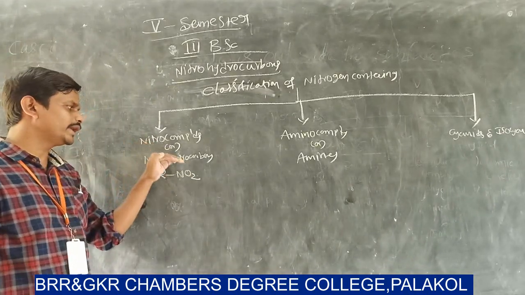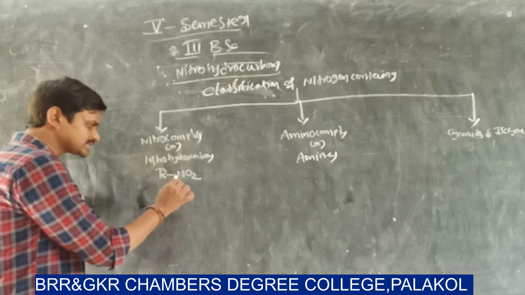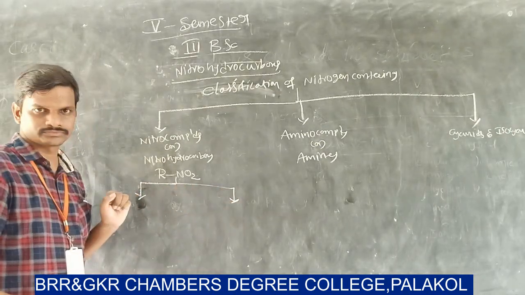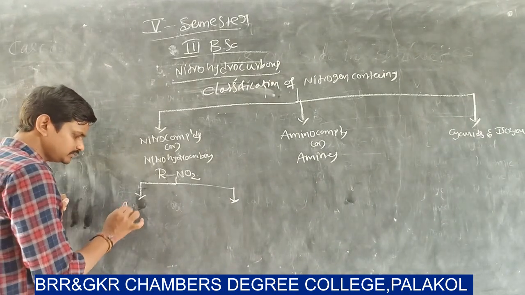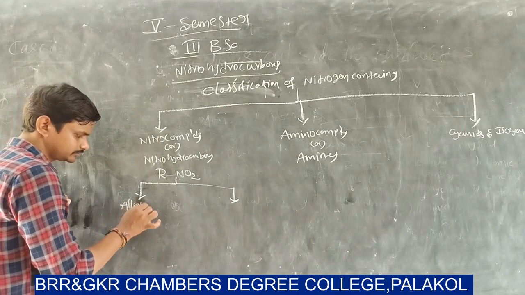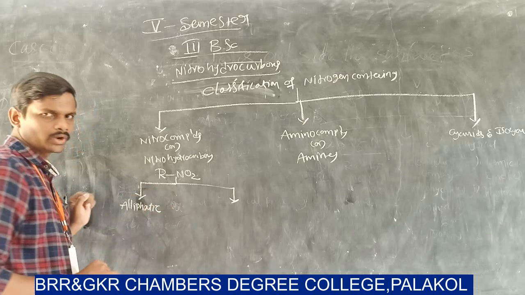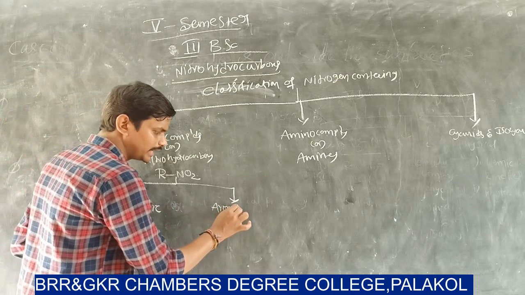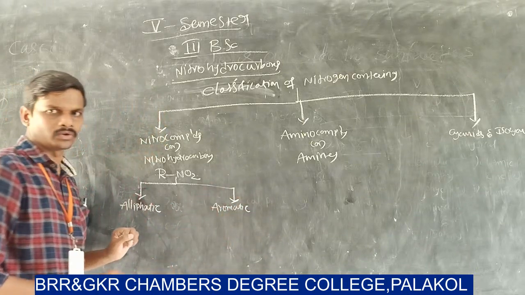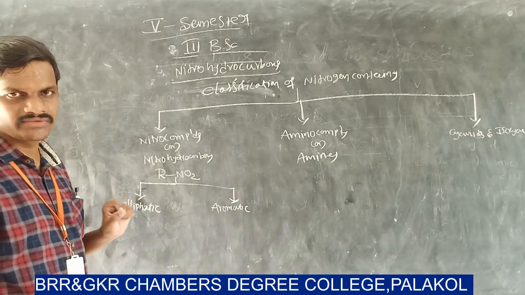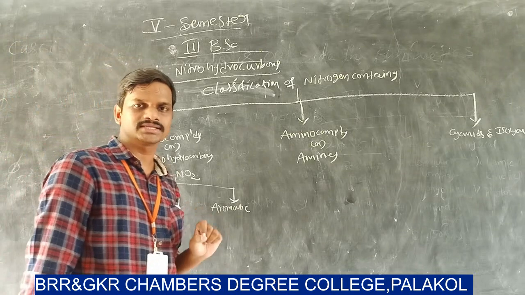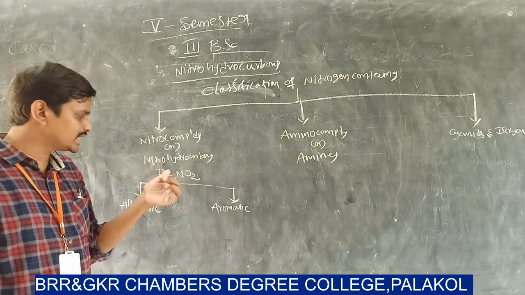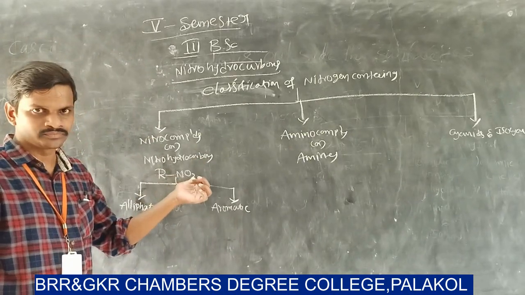Again, nitrohydrocarbons or nitro compounds are simply classified into two types. First one is aliphatic nitrohydrocarbon and second one is aromatic nitrohydrocarbon. So what are they? A nitrohydrocarbon is represented as RNO2.